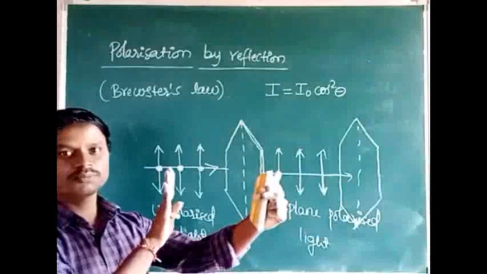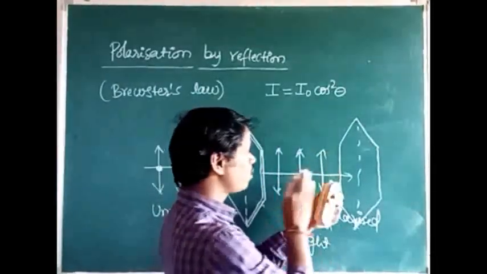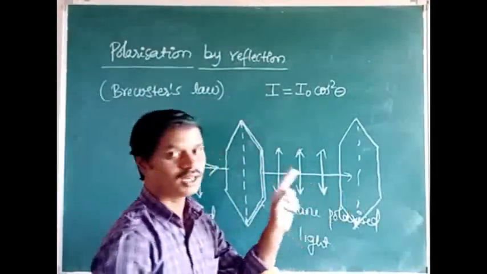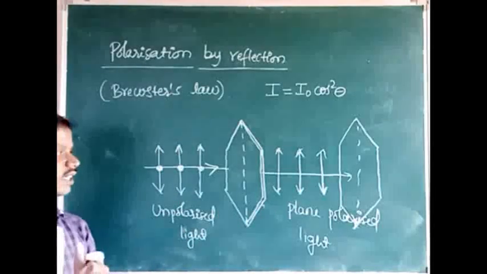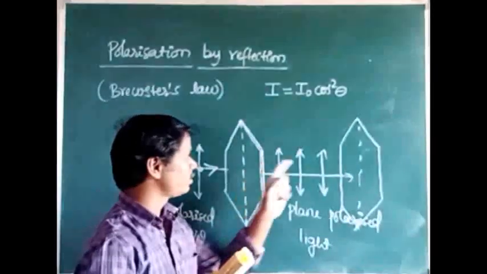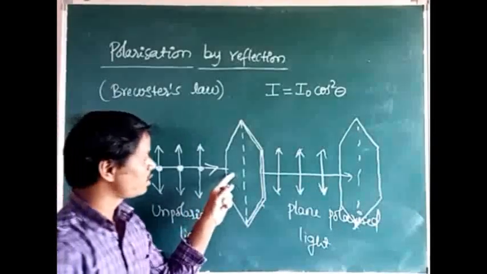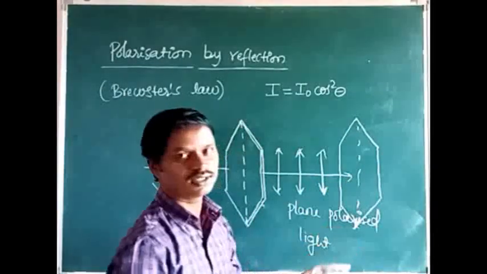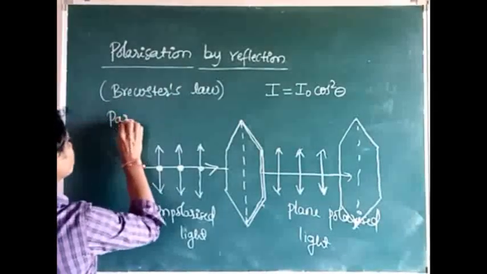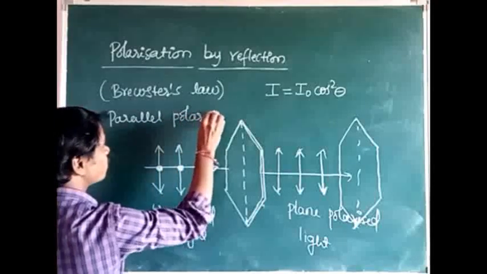Again the intensity observed is maximum, because both are again parallel. So that is why these two polarizers are called parallel polarizers. When will we get the maximum intensity of the plane polarized light? Only when the transmission axes of both polarizers are parallel to each other. Those polarizers are called parallel polarizers.